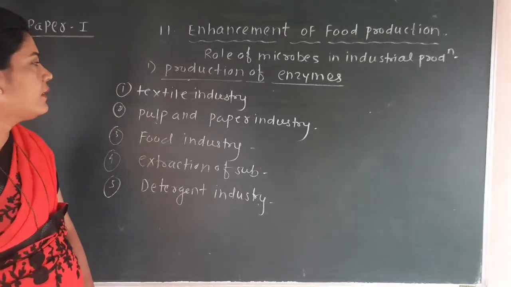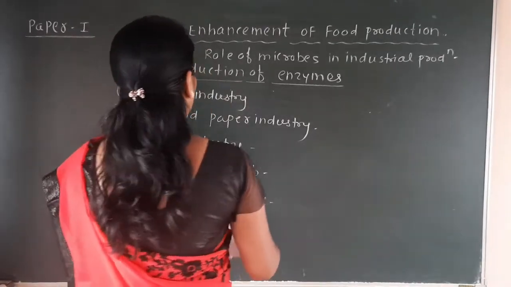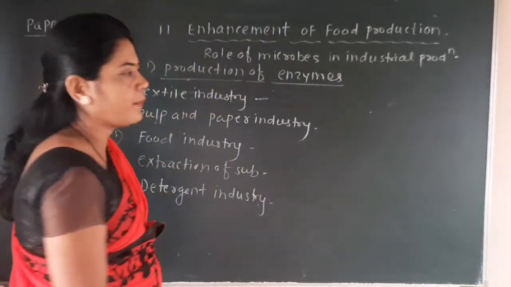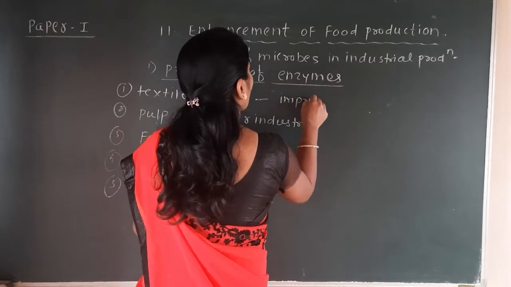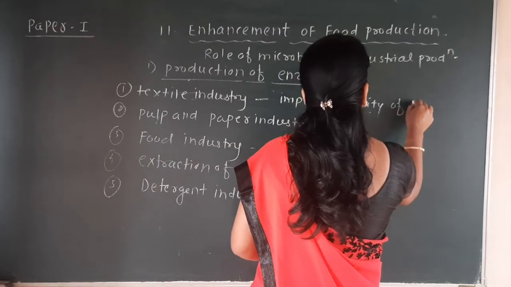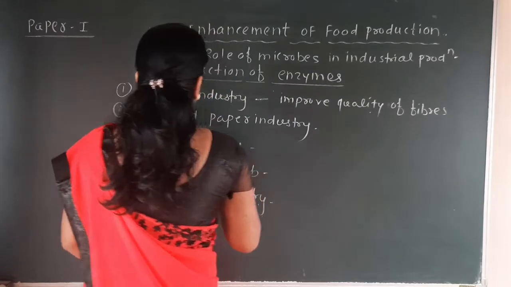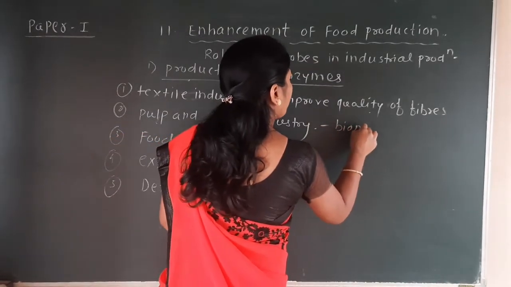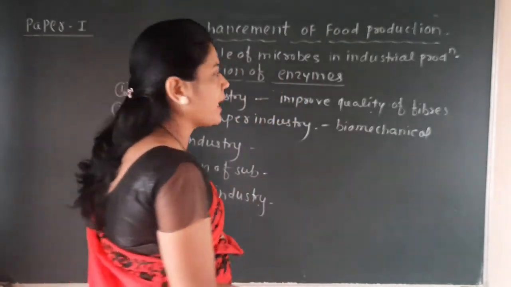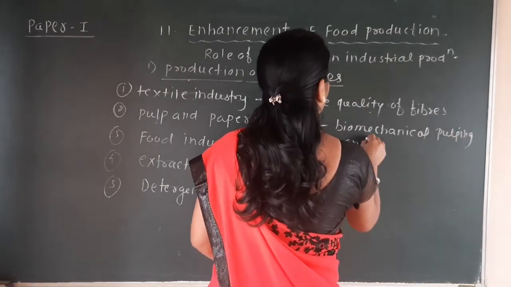So here we will see in the textile industry how the enzymes are involved. These enzymes in the textile industry are involved for improvement of the quality of fibers. So they improve the quality of fibers. Here they are useful for biomechanical pulping and bleaching.